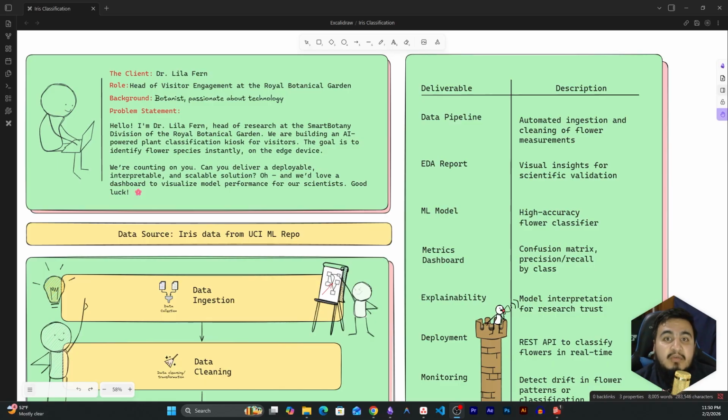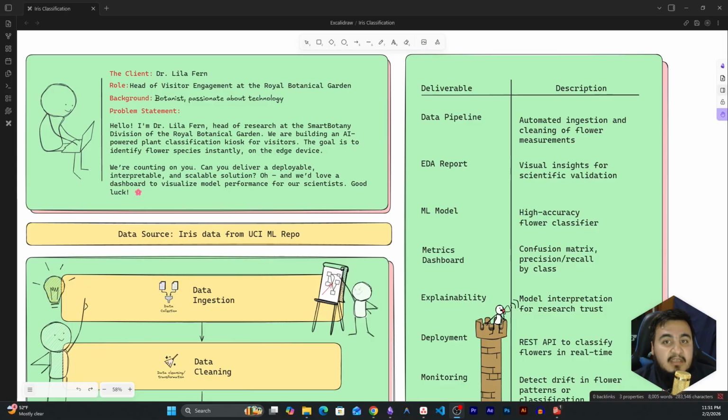So moving on towards the first part, that is the message that we have received. This is, by the way, a hypothetical message generated by ChatGPT for us. The message is sent by Dr. Lila Fern. She is the head of research at the Smart Botany division of the Royal Botanical Garden, and they are looking to build an AI-powered plant classification kiosk for visitors. The goal is to identify flower species instantly on the edge device.